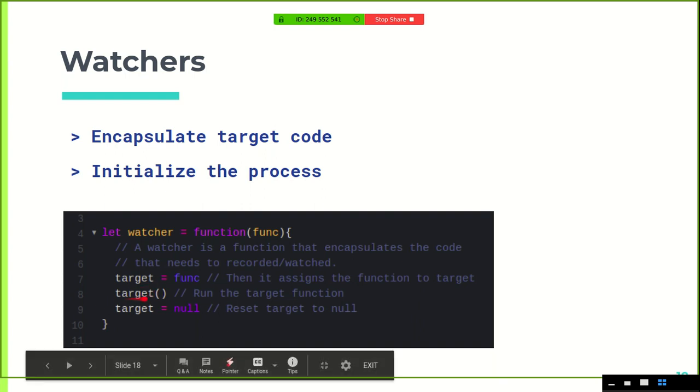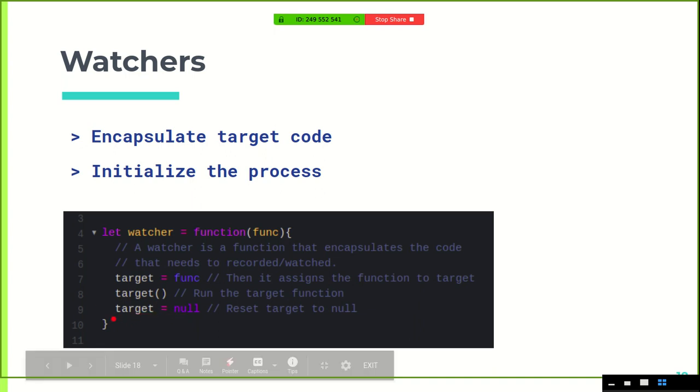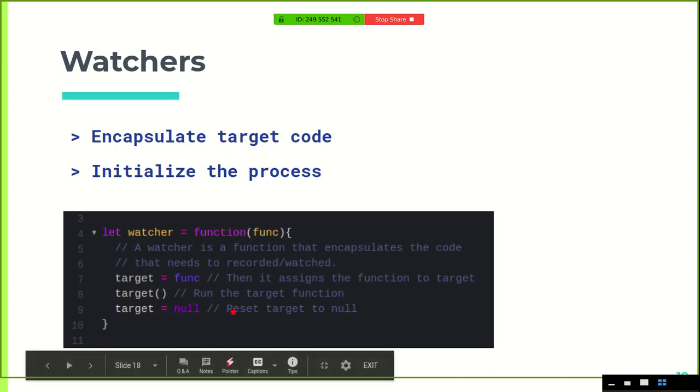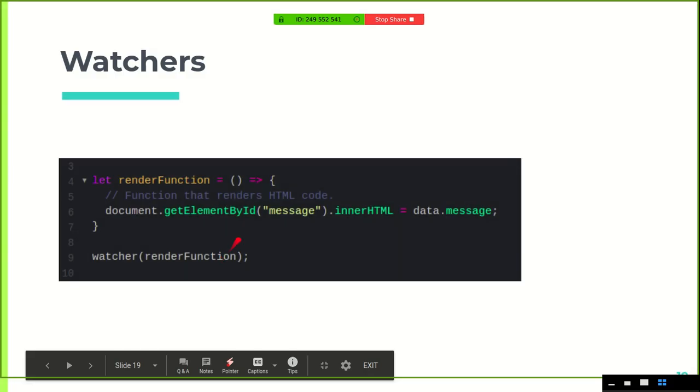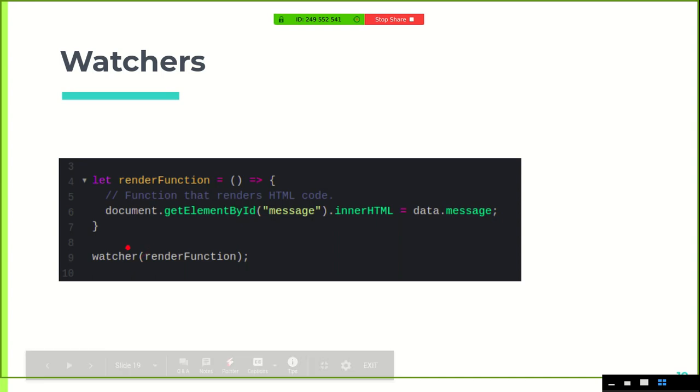So when the target is run, whatever properties were in the expressions of this function will be added as dependencies immediately. After that process has started, we don't need anything, so we set target to null again. So this is a watcher, and after this we just need to initialize the whole thing by calling the watcher function.